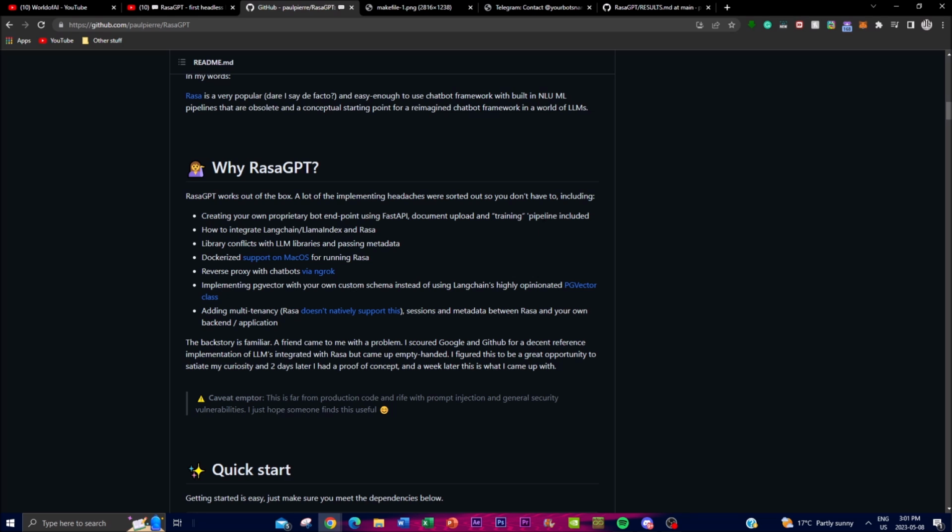Now, one thing that I realized, as an example, is that RasaGPT comes with a pre-built pipeline for training your chatbot, as well as a FastAPI integration for creating your own proprietary chatbot. And this is included with Langchain tools as well as LlamaIndex, which is the integration for LLM indexing as well as retrieval of information. And this is one of the great things of deploying your own chatbot using RasaGPT, as it doesn't require you to support all the different integrations of different technologies that take a lot of time to do. So this is one of the great things that we can talk about with Rasa, guys.